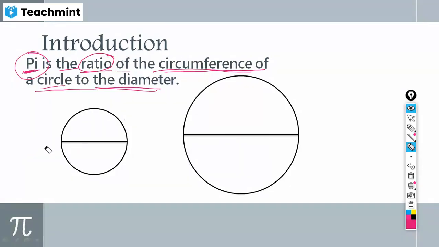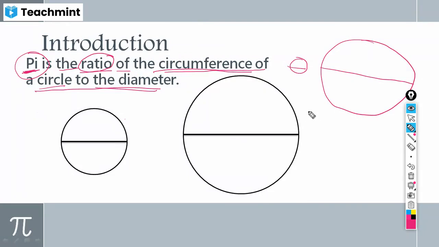You should know this. What you should know is, no matter the size of the circle and its diameter, whether it is a small circle divided by its diameter or a big circle divided by its diameter, the value you get, circumference by diameter, is always the same, no matter the size of that circle. That is the special thing about this constant. So that's why we call it a constant for any circle and its diameter. Hope you are getting my point.